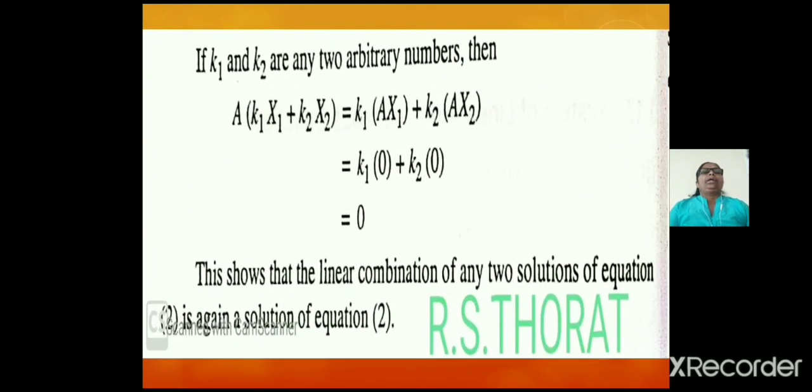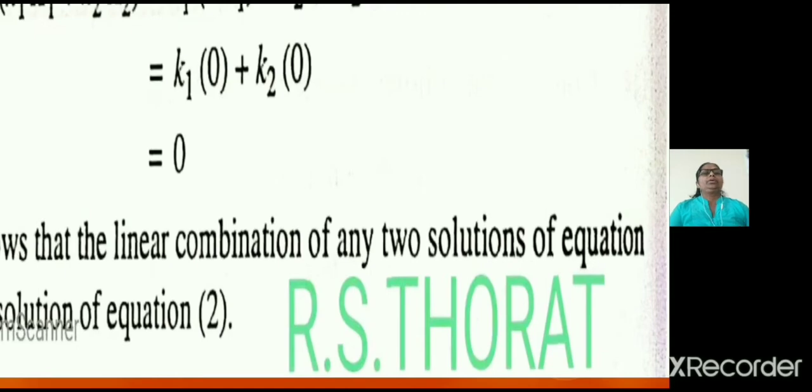If k1 and k2 are any two arbitrary numbers, then A(k1X1 + k2X2) = k1(AX1) + k2(AX2), which is equal to k1 times 0 plus k2 times 0, which is equal to 0. This shows that a linear combination of any two solutions of equation 2 is again a solution of equation 2.